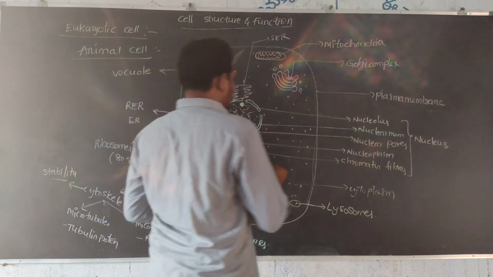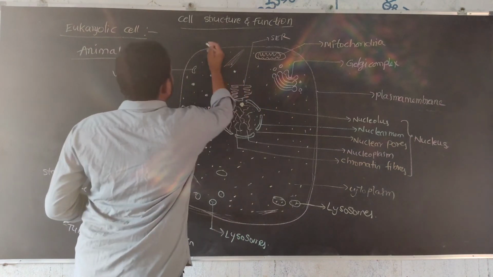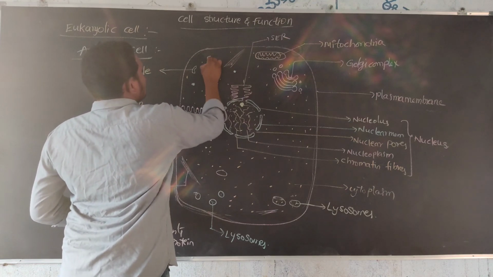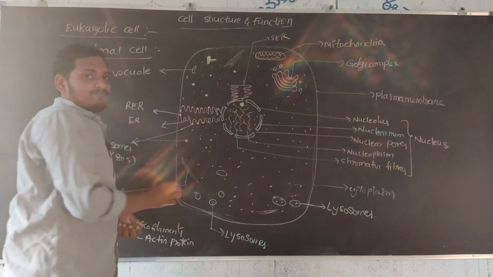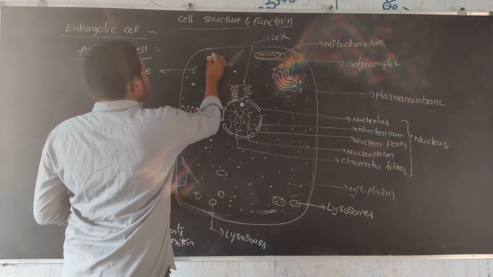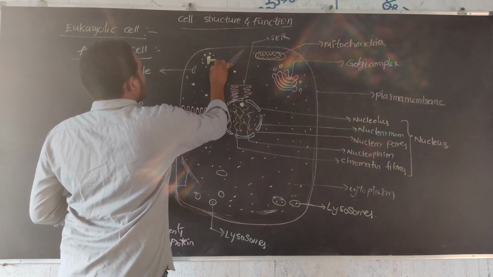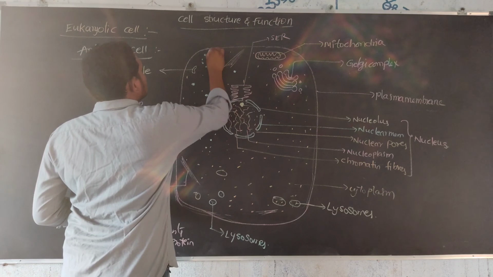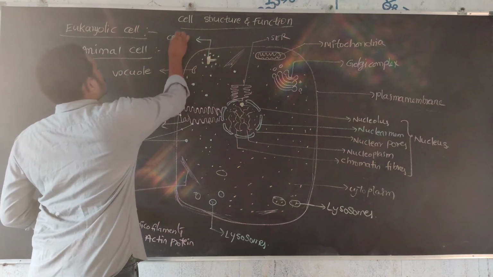This is a characteristic feature of the animal cell: the centrosome. This is a centriole, and this is also a centriole. Two centrioles are surrounded by nine structures, and this is called the centrosome.